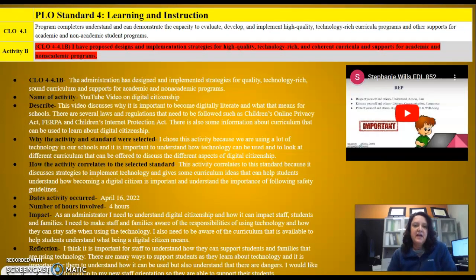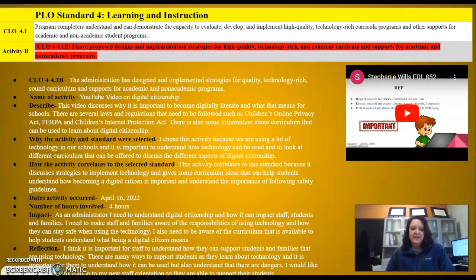Standard 4, learning and instruction. In Standard 4, I chose component 4.1b. In my own words, the administration has designed and implemented strategies for quality, technology-rich, sound curriculum and supports for academic and non-academic programs. This activity I chose was the YouTube video on digital citizenship.